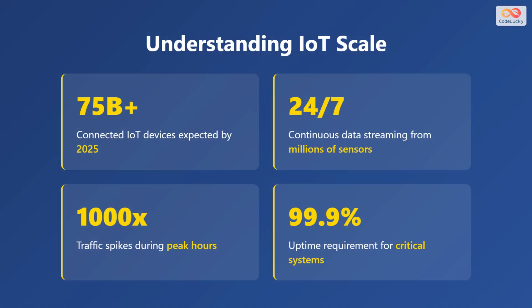The scale of modern IoT deployments is staggering and continues to accelerate. Industry experts predict more than 75 billion connected IoT devices by 2025. These devices operate 24 hours a day, 7 days a week, continuously streaming data from millions of sensors across the globe. Systems must handle traffic spikes that can surge to 1,000 times normal levels during peak hours. Critical infrastructure requires 99.9% uptime to maintain reliability and trust. This massive scale creates unique challenges that traditional architectures simply cannot handle.